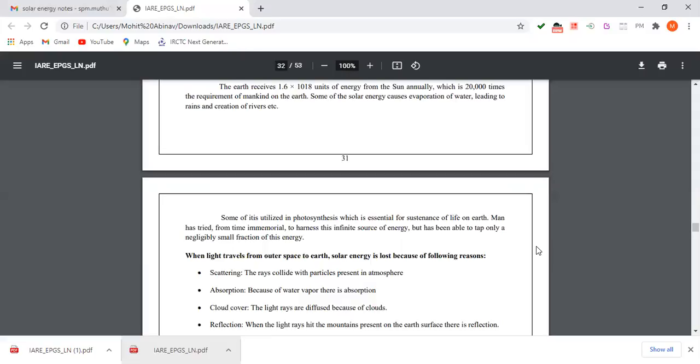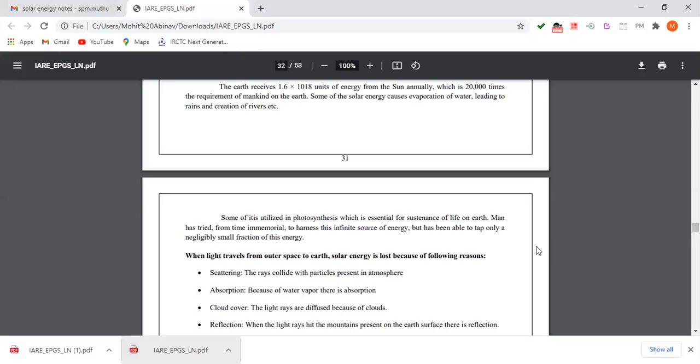Man has tried from time to time to harness this infinite source of energy, but has been able to tap only a negligibly small fraction of it.